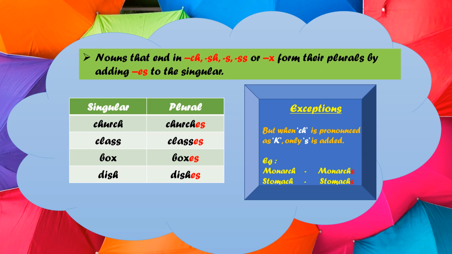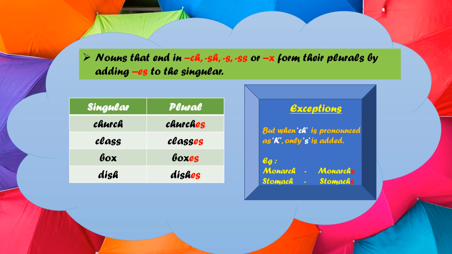So children, some exceptions are there to this rule. Exceptions are everywhere. Yes. So some exceptions are also here. See, here we know that the nouns that end in ch form their plurals by adding es.